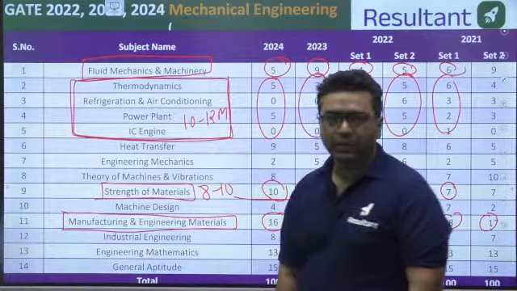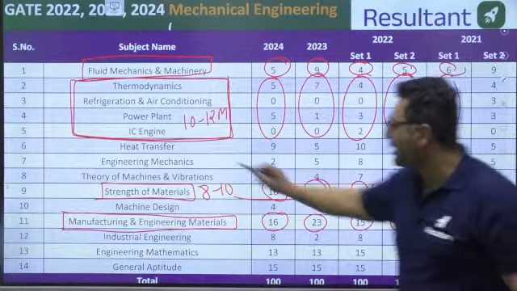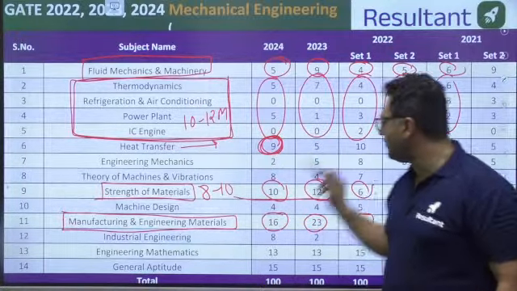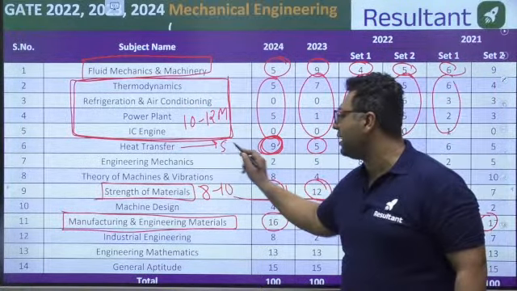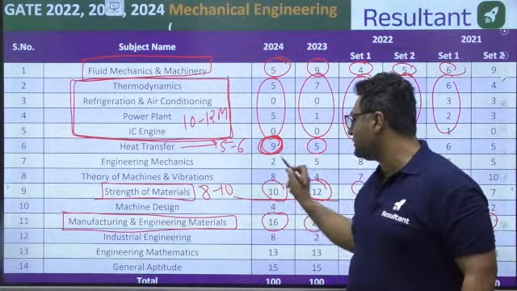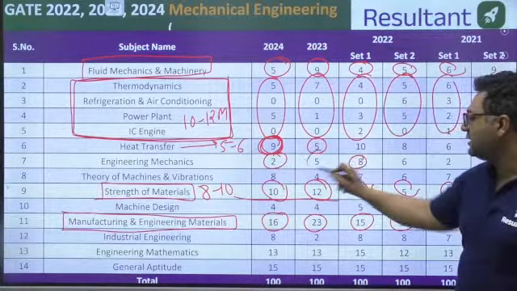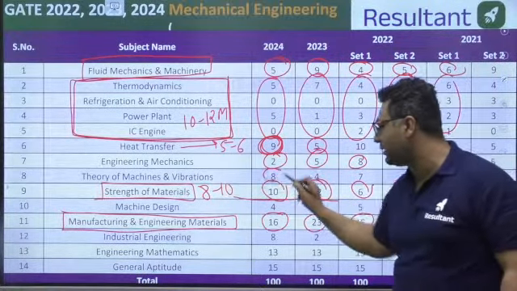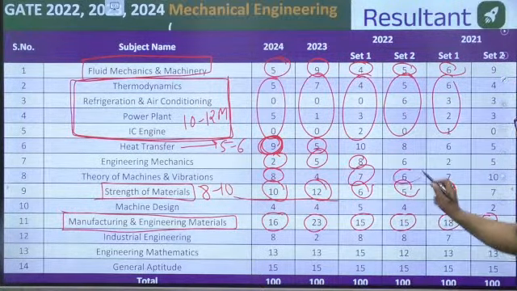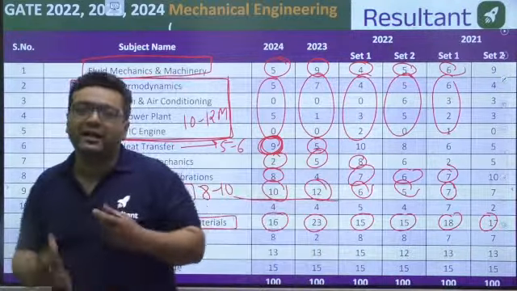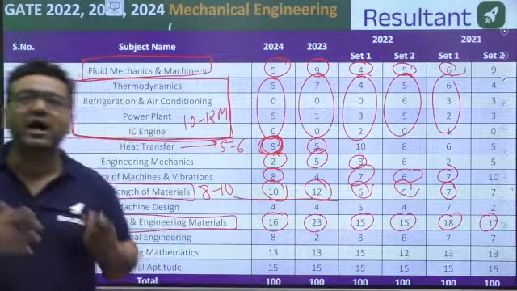Very important. Then after that you can see heat transfer. Heat transfer sometimes comes with a very large weightage, otherwise the normal weightage is 5 to 6 marks. Then you can see engineering mechanics has very low weightage but is a fundamental subject, 2 marks, and sometimes it comes for 5 marks as well. Theory of machines and vibration is an application subject: 8 marks, 7 marks, 6 marks, 7 marks. So by looking at this table you can get an idea which subjects have high weightage and which have low weightage.